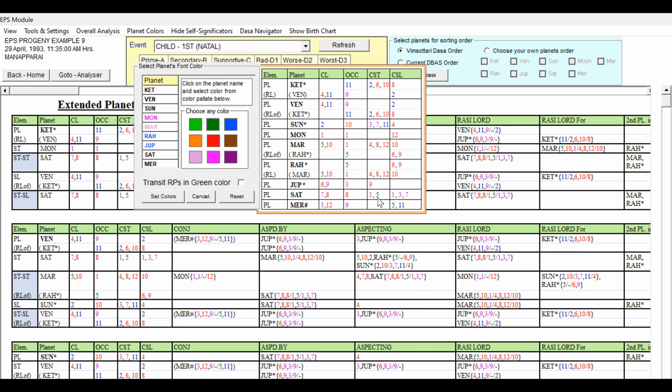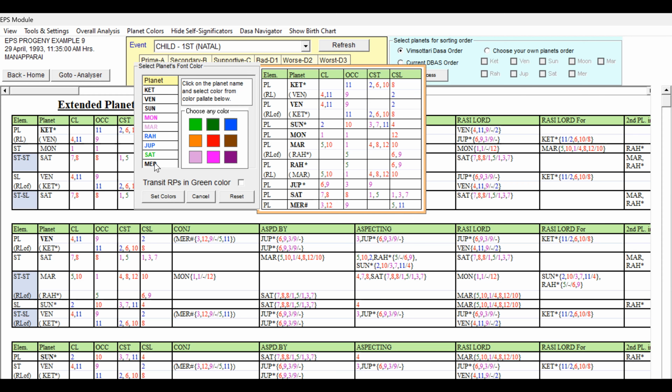Mercury planet, 3rd lord, 12th lord occupying the 9th house, 5 and 11 cuspal sublord. This is very good. But because of the 12th lord, we cannot give unfavorable, but Mercury also we can give light green. So Saturn and Mercury are light green, that is good.